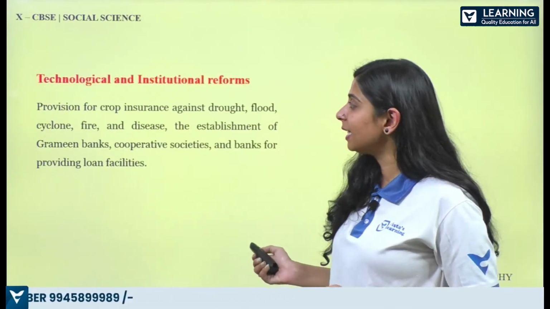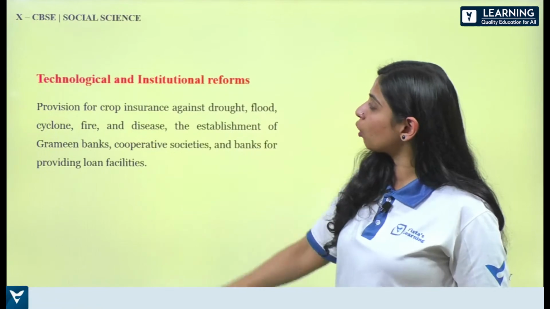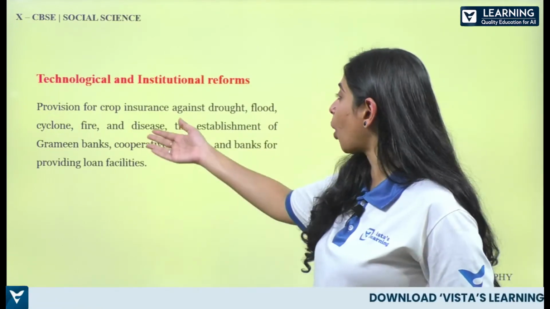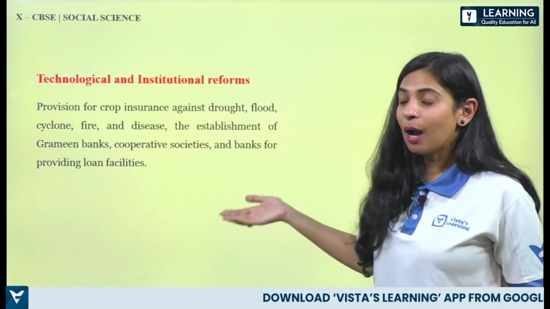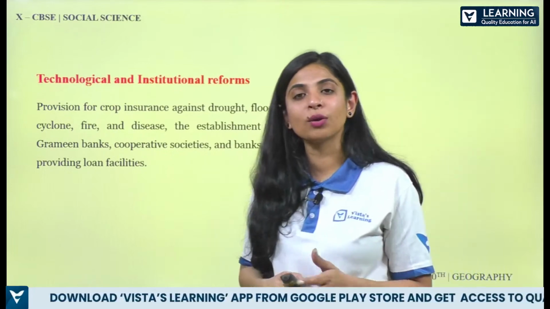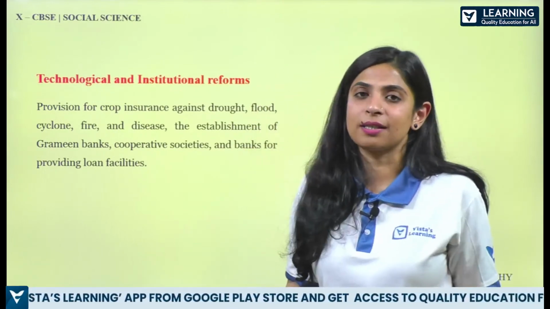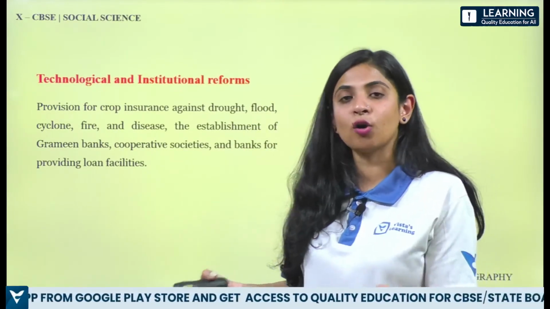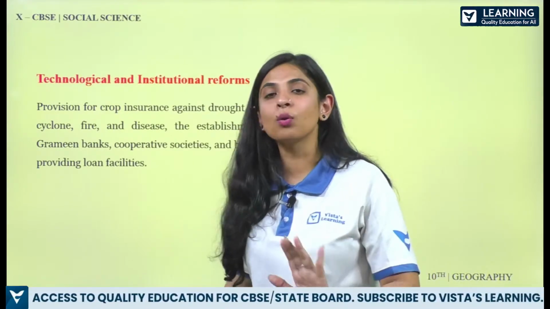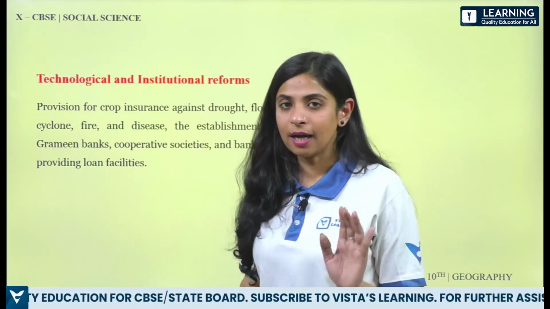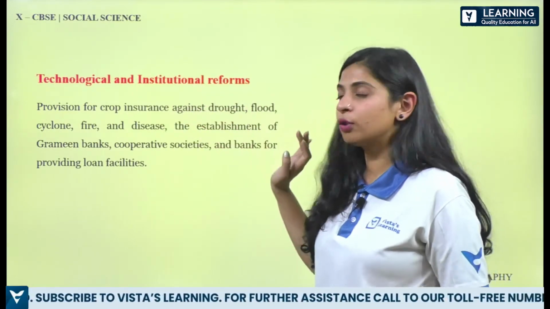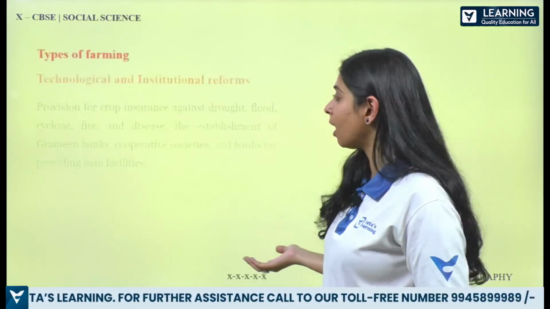Quickly we revised it, and now let's go to technological and institutional reforms. Alright, so here there is provision for crop insurance against drought or flood or cyclone, fire and disease. So basically why this insurance? So that the farmers are not stressed. If the land and the crops are insured, even if anything happens, they are not losing anything. Okay. So they can basically stay easy. That's why these technological and institutional reforms or institutions are there.